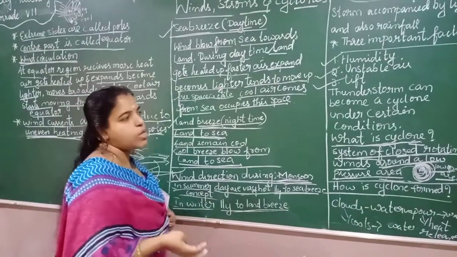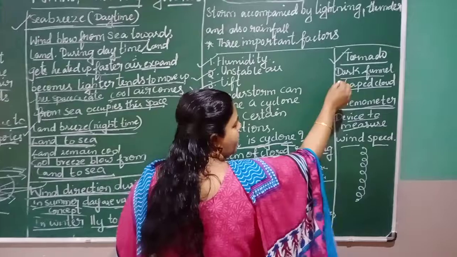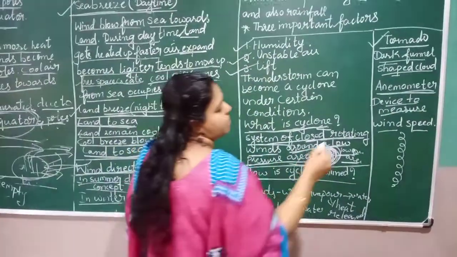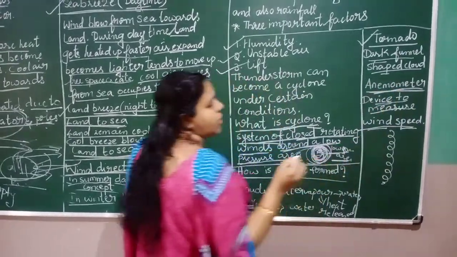Tornadoes sometimes. What is the difference? A cyclone happens in the ocean, and tornadoes on the land. The dark funnel shaped clouds are called tornadoes. The device used to measure the wind speed is called an anemometer.